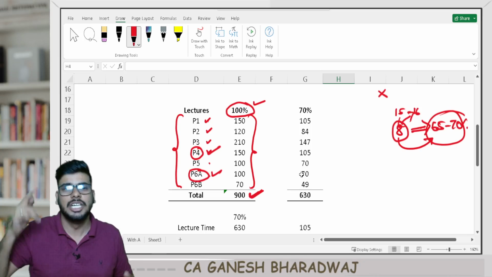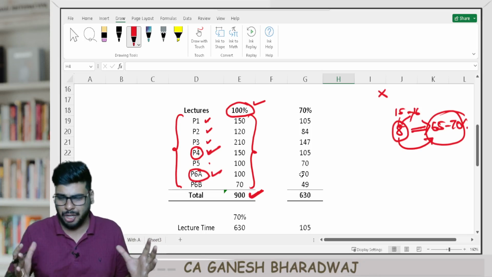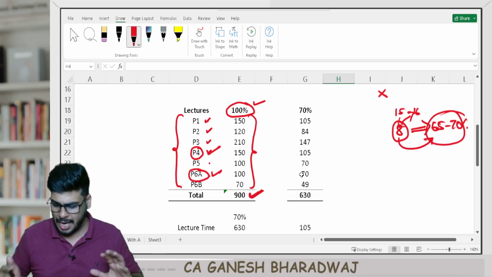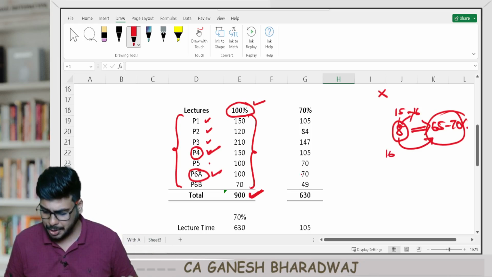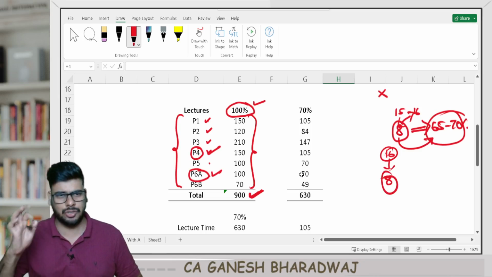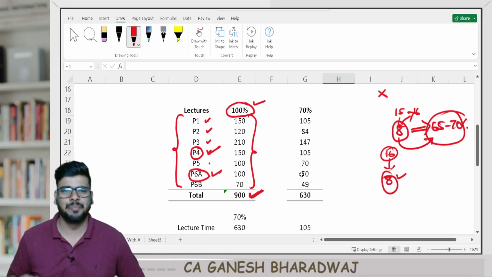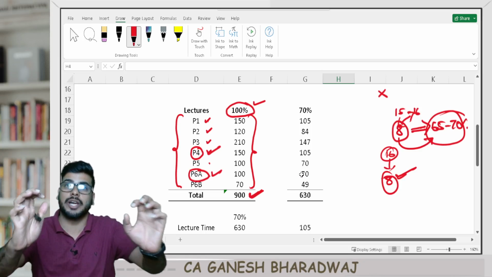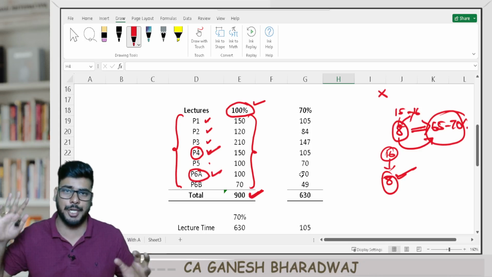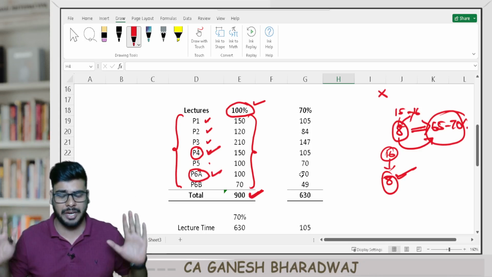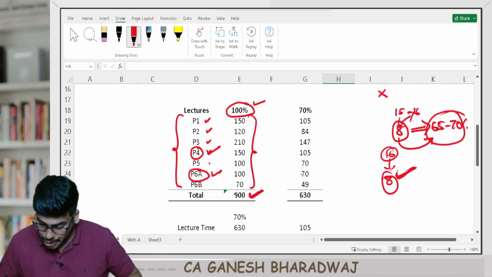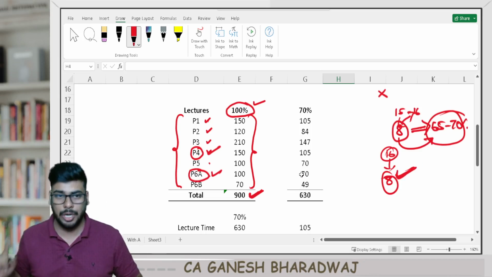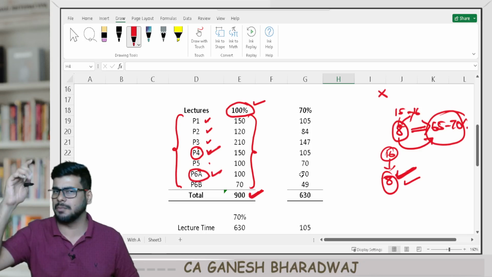Are you clear with this? I'm just taking costing as an example because of costing and FM, the subjects that I handle. So out of the 16 chapters, let us say you're focusing on these 8 chapters. Now what do you do? Sir, I do not know anything about these 8 chapters. For these 8 chapters, you can take the regular class if you want. That's optional. Or if you want, you do the self-study, whatever it is. You do the preparation and you complete these 8 chapters fully. Thoroughly you finish and be a master in these 8 chapters. Now it will not take much time, right?